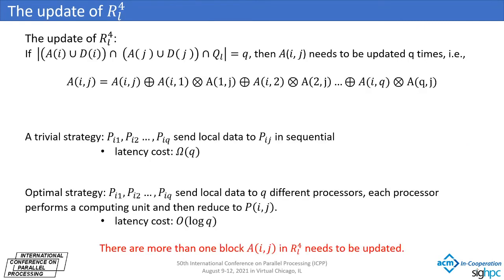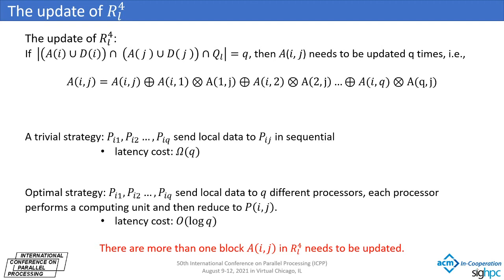Here we introduce the update of all blocks A(I, J) in R_L4. According to the update equation, A(I, J) will be updated by the elimination of at least 2 supernodes. Suppose that there are Q supernodes eliminated to update A(I, J). A trivial communication strategy is that each processor sends local data to P(I, J) sequentially, then the latency cost is at least Q. An optimized strategy is that each processor sends local data to Q different processors. Each processor performs calculations and reduces to P(I, J). The latency cost is log Q.